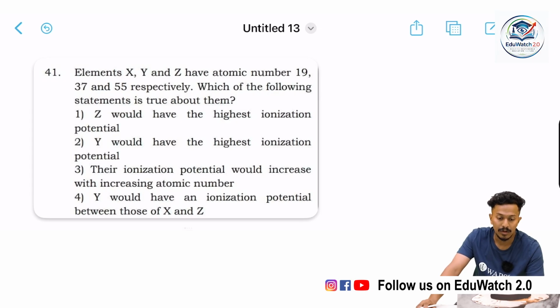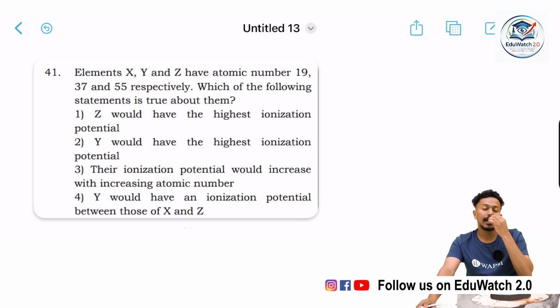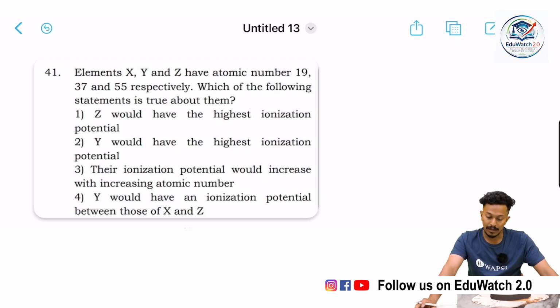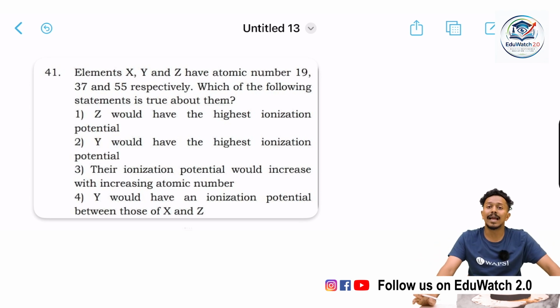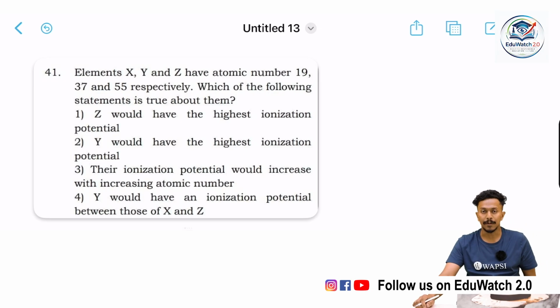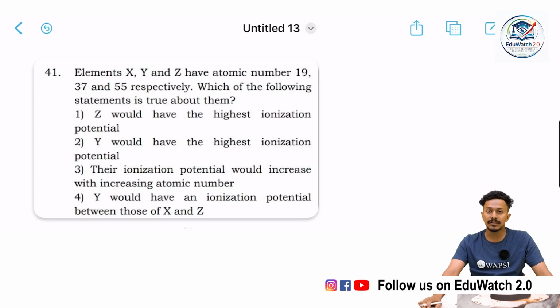To this we can say that the elements with these atomic numbers, 19, 37, 55, are alkali metals within the group. So in that trend we could say that the ionization energy decreases from top to bottom. We have studied in the periodic table classification that the ionization energy of elements decreases from top to bottom in a periodic table.